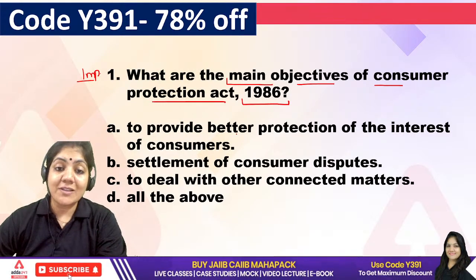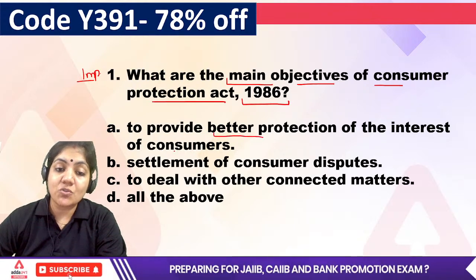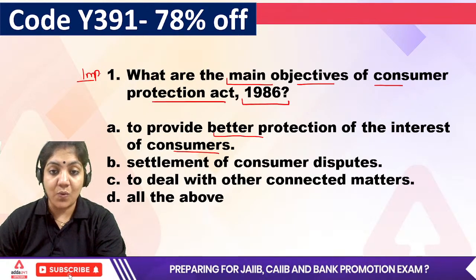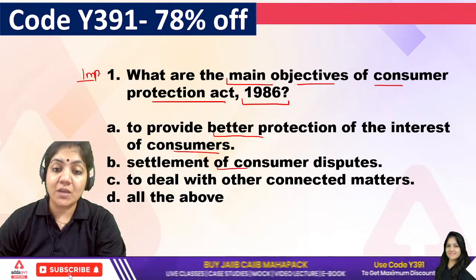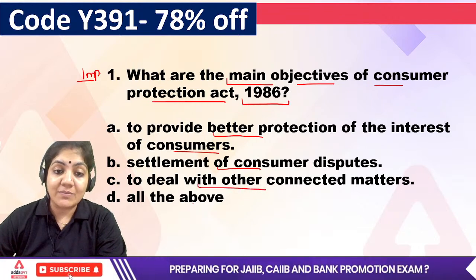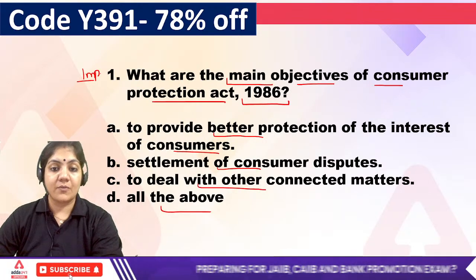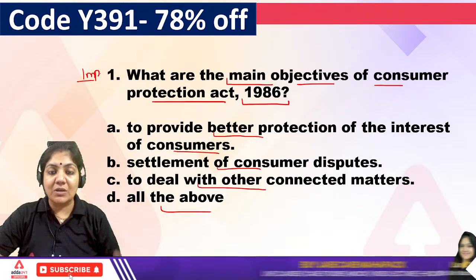The first objective is to provide better protection of the interest of the consumer. The second is settlement of consumer disputes, to deal with other connected matters, and all of the above.